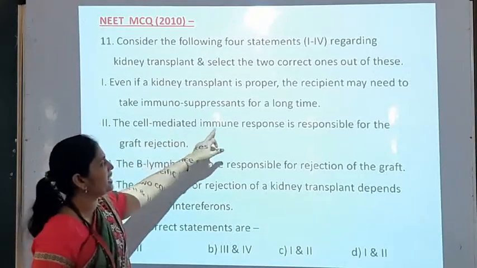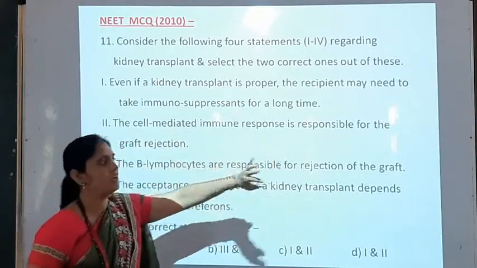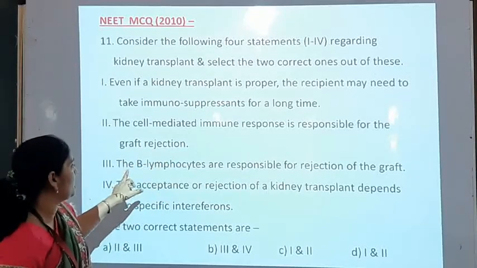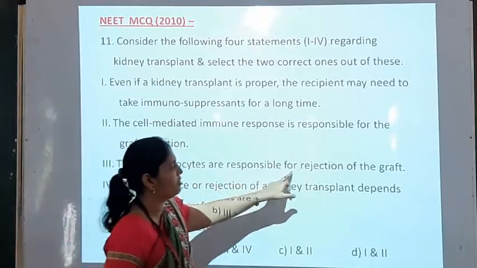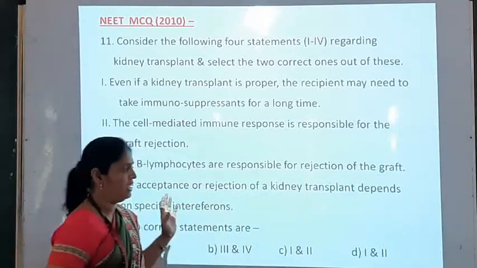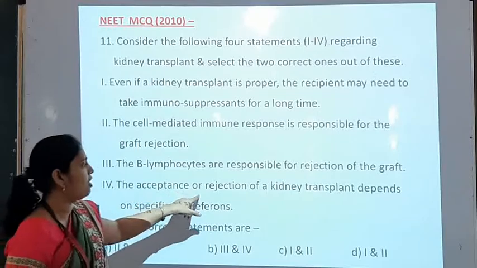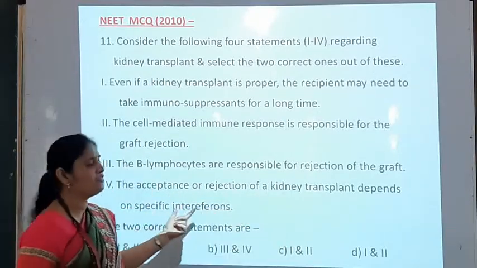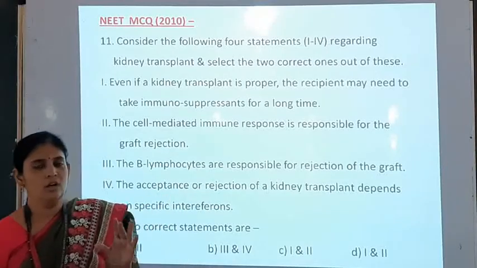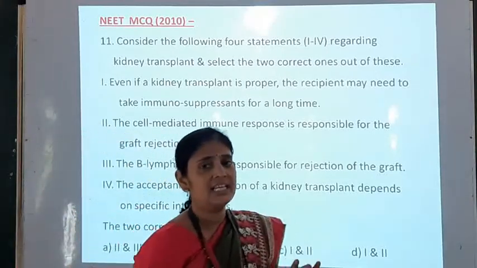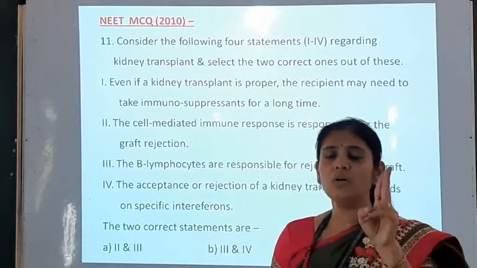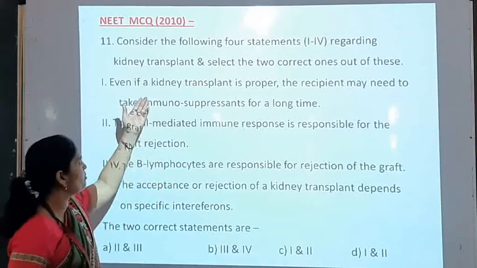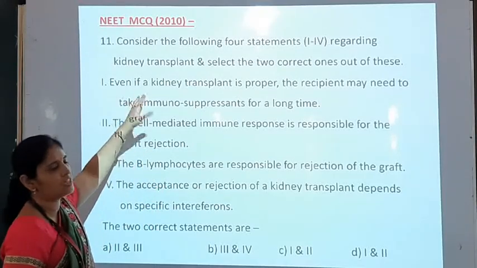Second, the cell-mediated immune response is responsible for graft rejection. This is the second sentence. Third, B lymphocytes are responsible for rejection of the graft. And fourth, the acceptance or rejection of a kidney transplant depends on specific interference. So there are four sentences given, out of which two correct statements we have to identify. So first of all, the first statement: what does it mean?